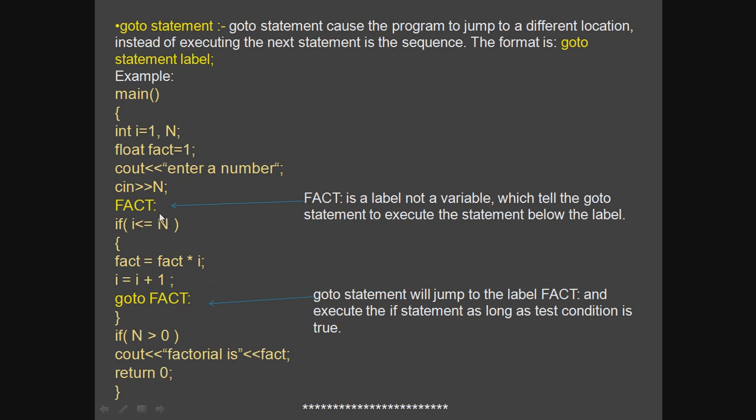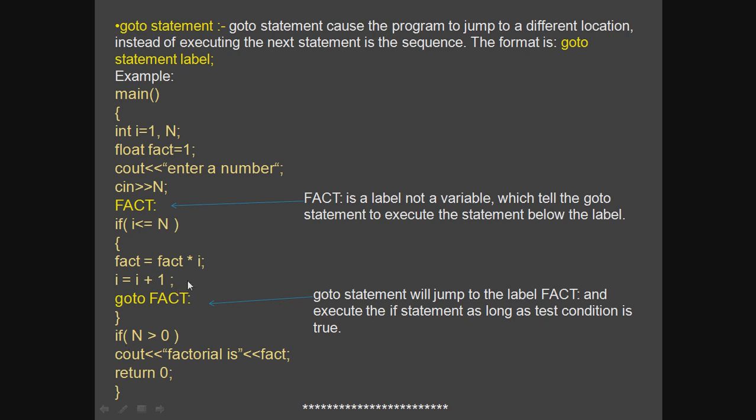After that, whatever is written after the label will start executing again and again. So using this goto jumping statement, the if block can be executed a certain number of times. Otherwise, if you don't use this jumping statement, goto fact and this label, the if block will execute only once, and then it will come to the next statement.